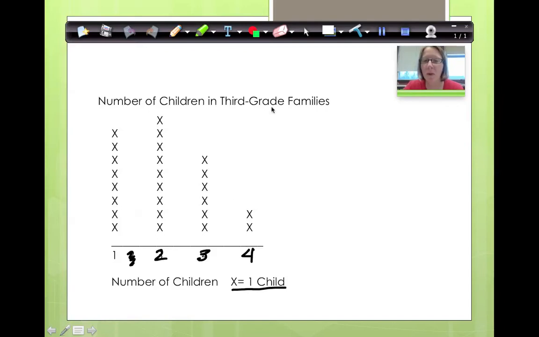And all the people that were polled were 3rd graders. So this is how they gathered the data and they plotted it for us to see the results. So that being said, most students have how many children in their family? Well, you should be able to see easily. Most students have 2 children in their family.